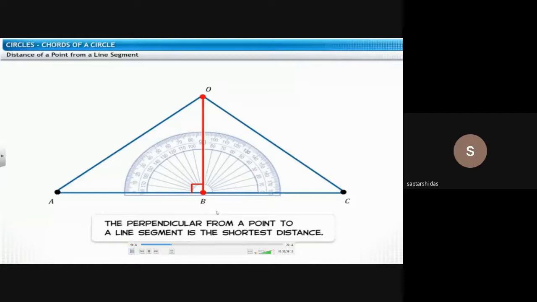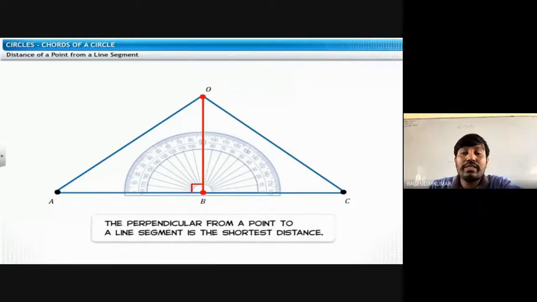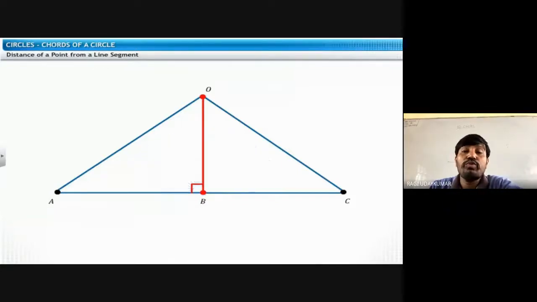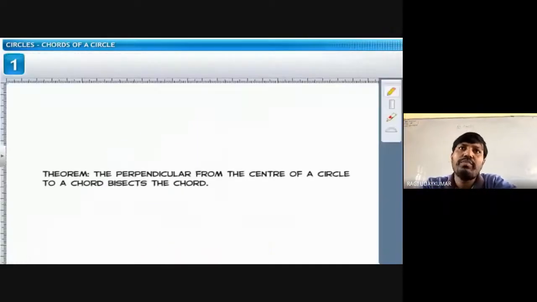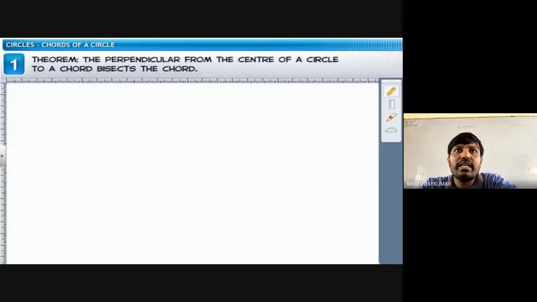Yes, sir. So this will be helpful to you to prove some theorems here. The distance of a point from a line segment is nothing but the perpendicular only. Even if it is not said, it is the perpendicular only. So the theorem is that the perpendicular from the center of the circle to a chord bisects the chord. If from the center of the circle you draw a perpendicular line to the chord, then it bisects the chord. This is very important here.